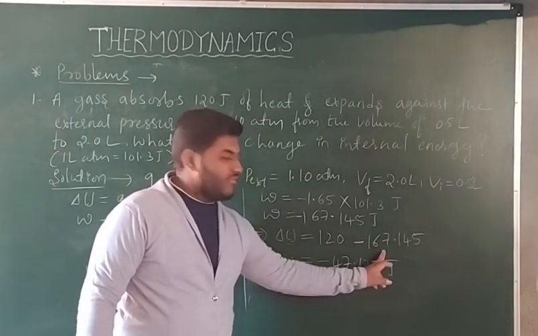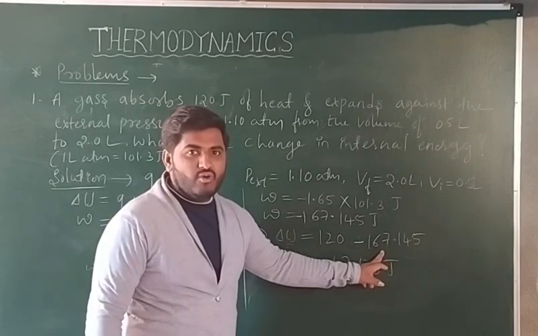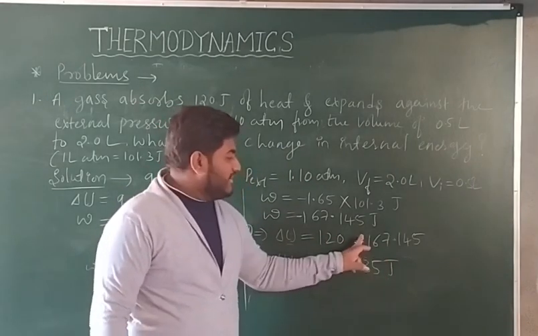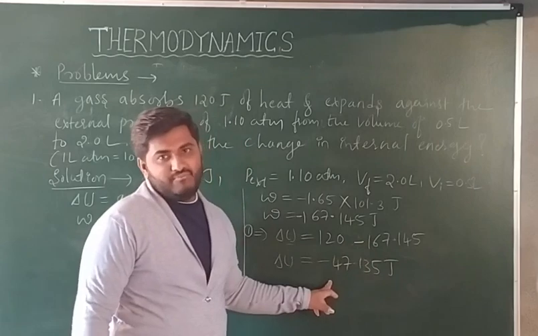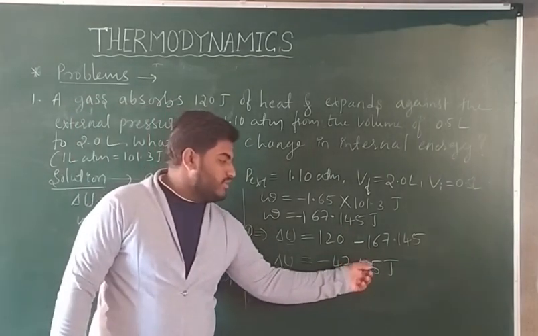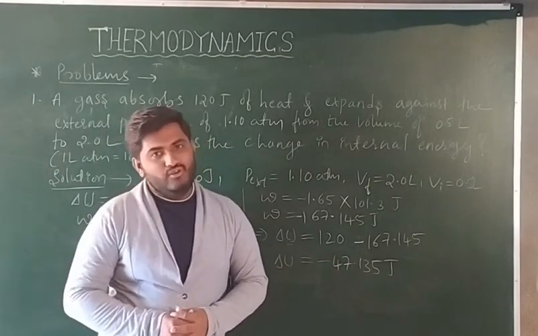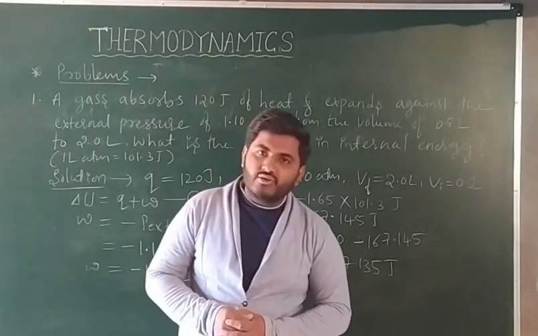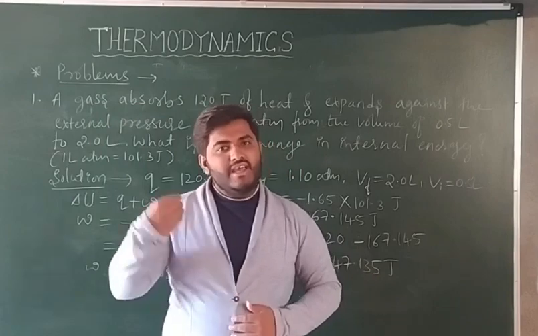So 120 is more or 167 is more? 167 is more, right? Plus minus minus, but the sign on the larger number we should add here. Understood? So this is the change in internal energy, minus 47.145 joules. I hope you understood this question. Now we will switch on to the second problem.